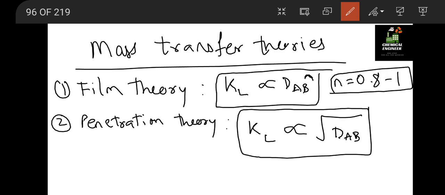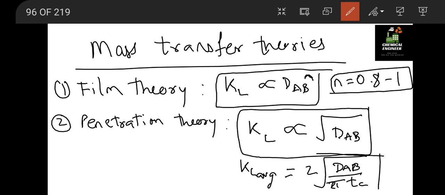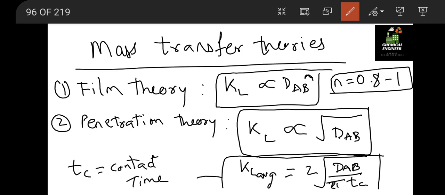Or we can say, if we are calculating KL average, then we have the formula 2 under root (DAB by pi TC). So what is TC? TC is the contact time. Alright, so this is all about the penetration theory.